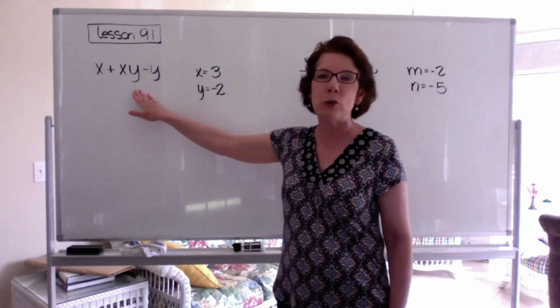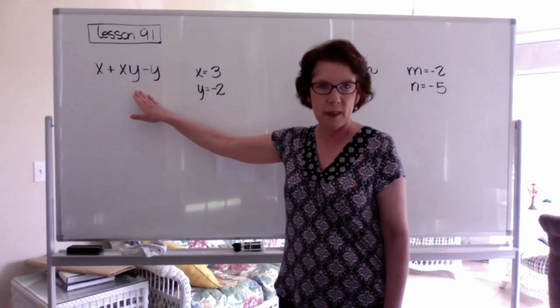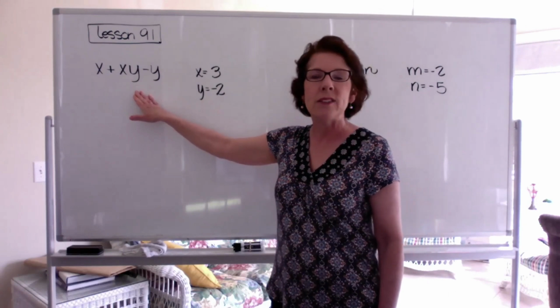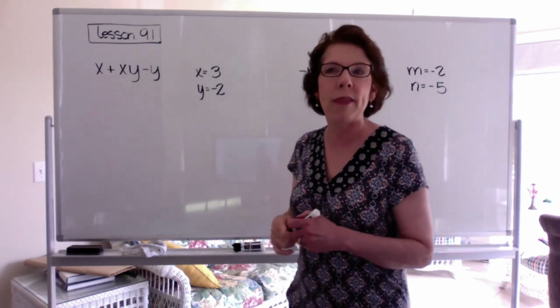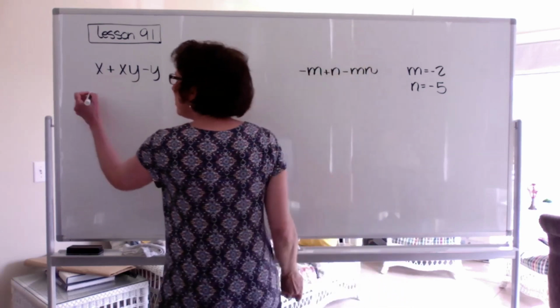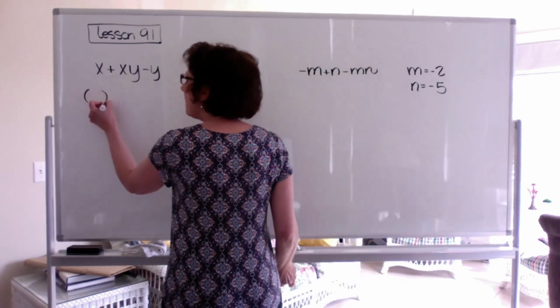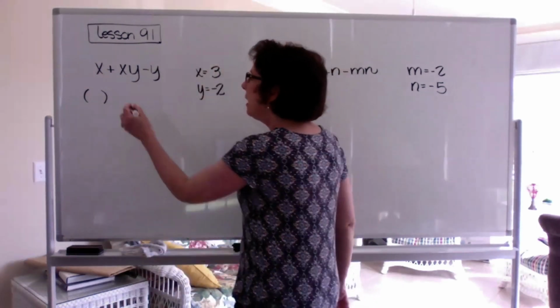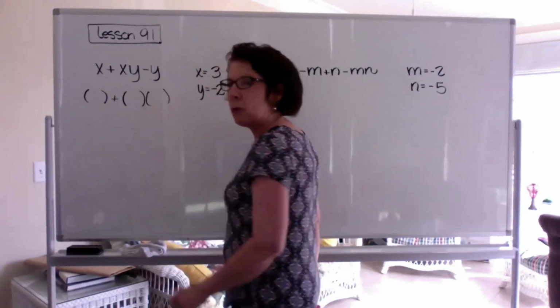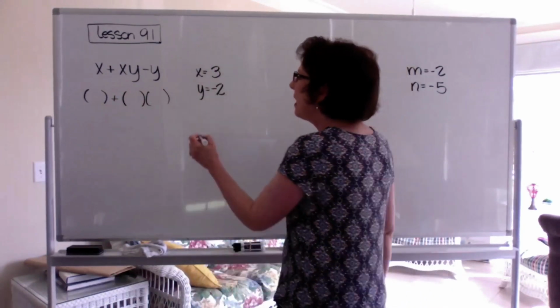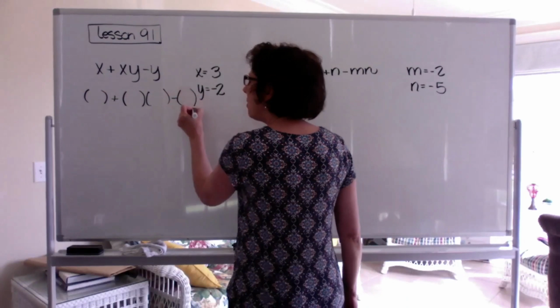So the first step is to write down the original expression. The next step is going to be replacing every variable with open parentheses. So let's take the x and make it an open parenthesis. I'm going to copy the plus sign. XY is just going to be two parentheses touching each other, and then I've got a minus and then a parenthesis there.